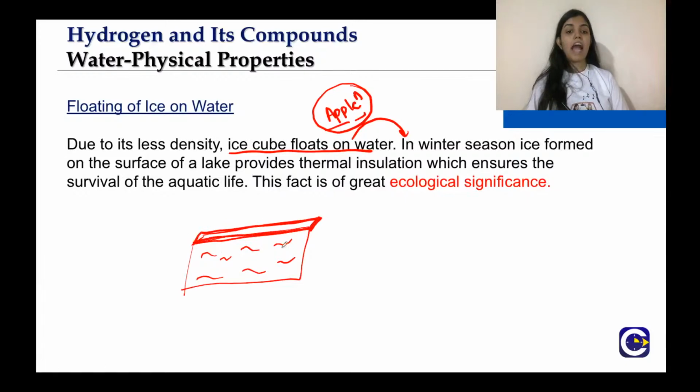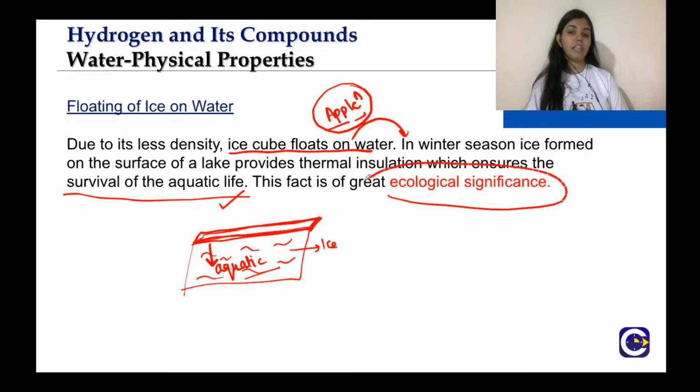right? And it prevents the water that is present below it from being formed into ice, because here aquatic animals or marine animals are living, right? So ice acts as a thermal insulation, so that the water that is present below in the lake does not get converted into ice, and therefore it helps in the survival of the aquatic life, and this fact is of greater ecological significance, right?